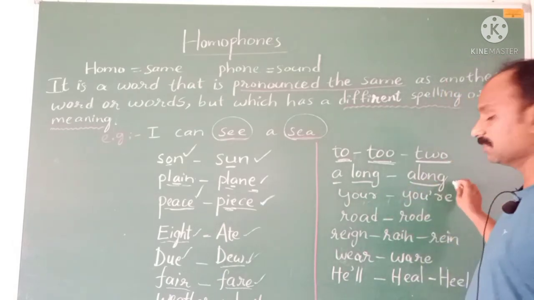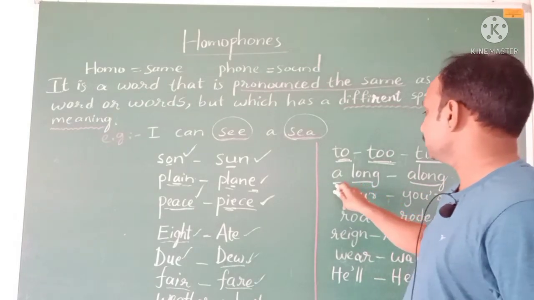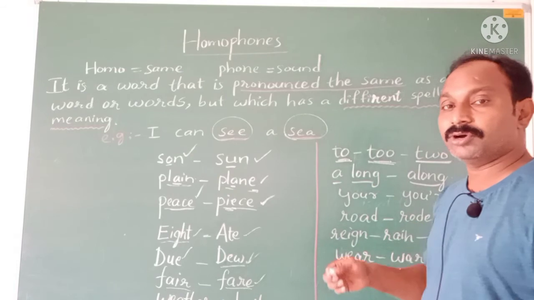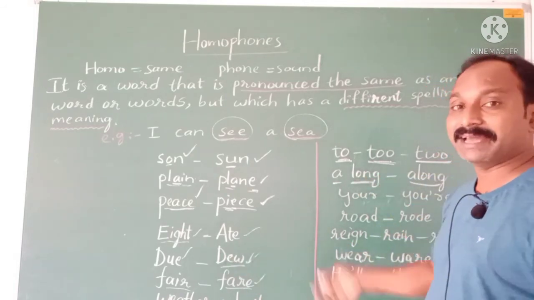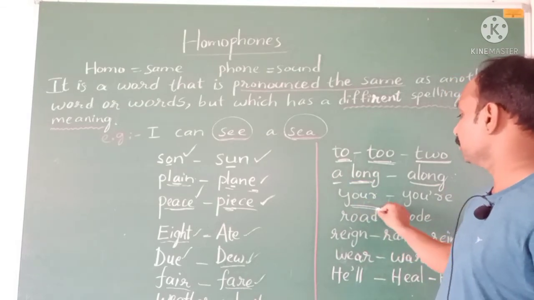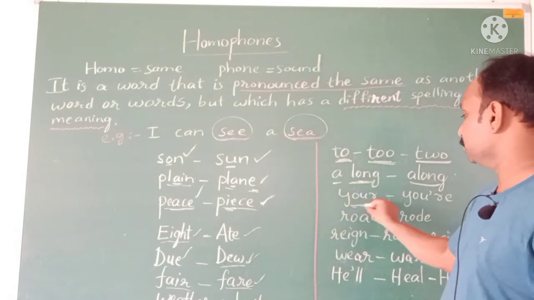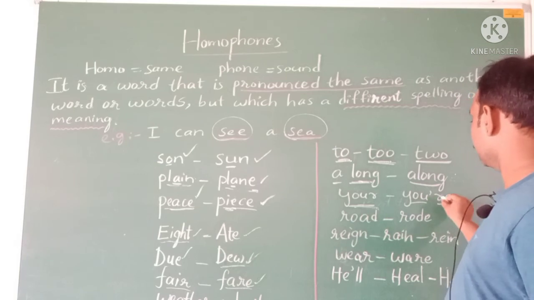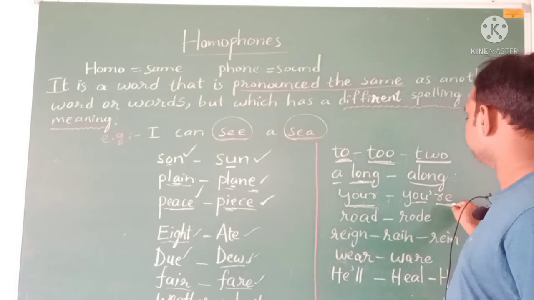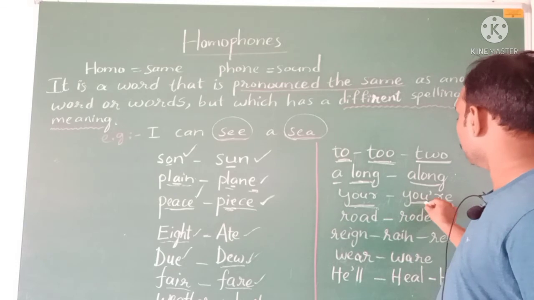Along means with, along with. I went to the market along with my mother. And this is a long rope, a long table. Like that we use a long thread, a long line. Okay, your and you're. Your is a possessive adjective. Your book, your pen, like that we use it in a sentence. You're: here an apostrophe mark is given, and it is two words, you are. So your is pronounced the same as you're.